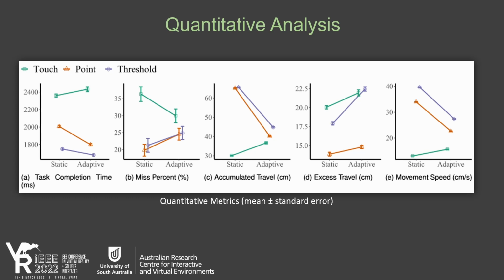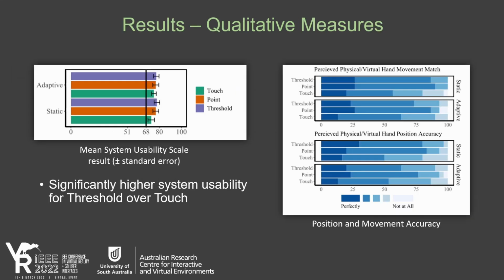Movement speed was significantly lower for touch than other methods, and the highest in the static threshold condition. Participants tended to retract their hand quickly to complete the reset, often overshooting and moving further than required. This is supported by the excess travel analysis, which showed adaptive threshold resulted in the highest excess travel, with participants retracting their hand well beyond the required reset distance. No significant differences were found in our questions around perceived hand movement and position accuracy. An analysis of the system usability scale showed significantly higher usability for threshold over touch, but no other significant differences.